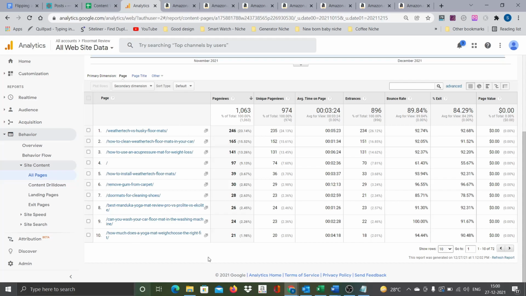There are 2 possibilities again in these 9 pages. Some of the pages may be informational, some of the pages may be commercial. I am not very sure yet. So what I will do is pick one page for today. We will go through this top page. Let me see what exactly this page is. This is what it is, Husky floor mats, right?